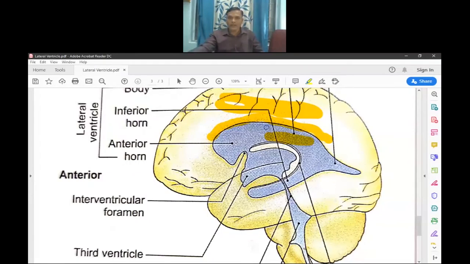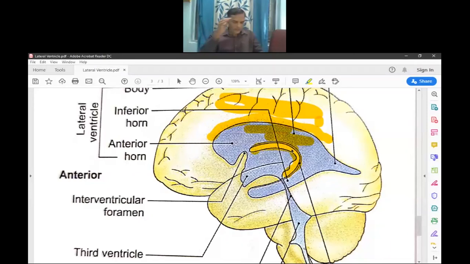Below it is the central part of the lateral ventricle, and below that you see a C-shaped structure, the caudate nucleus. This is the body of the caudate nucleus, up to this area.